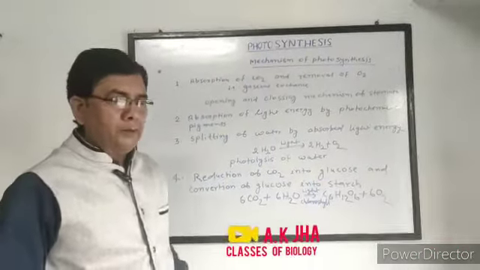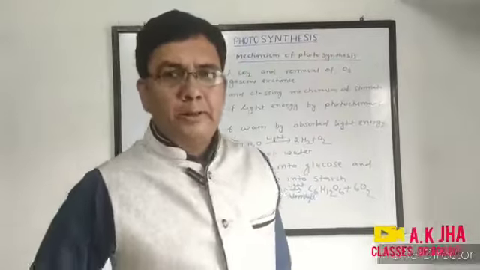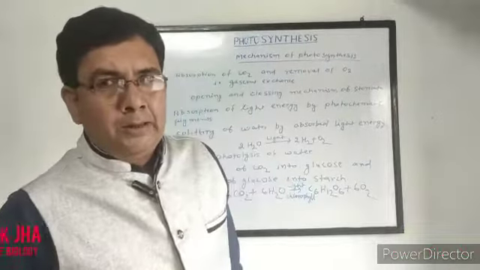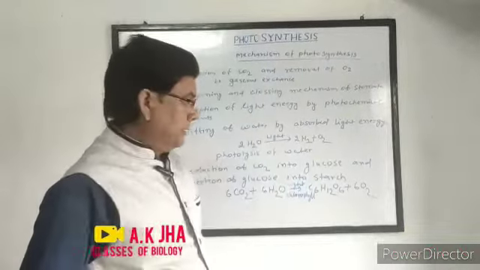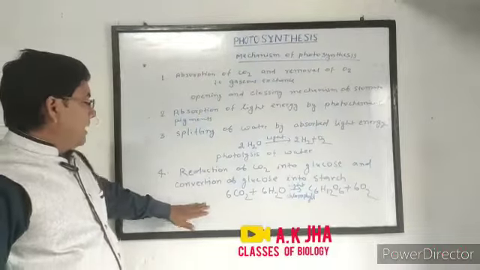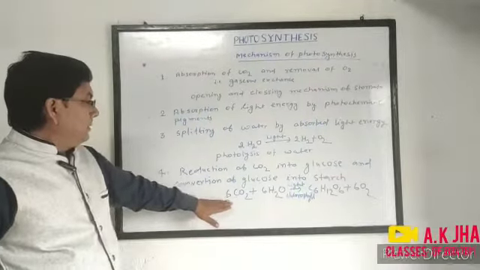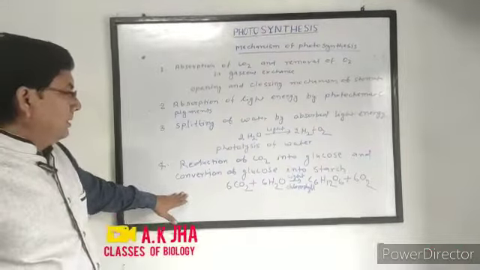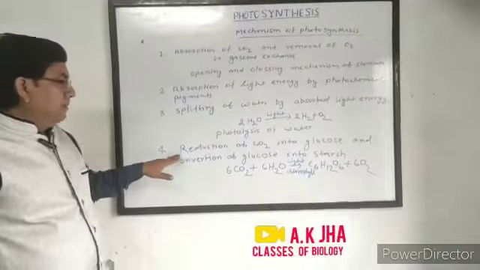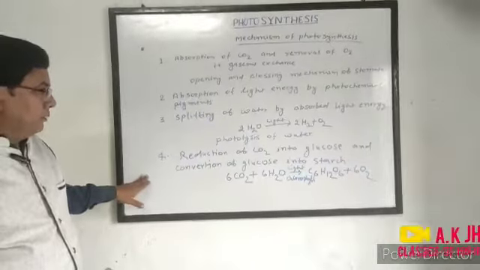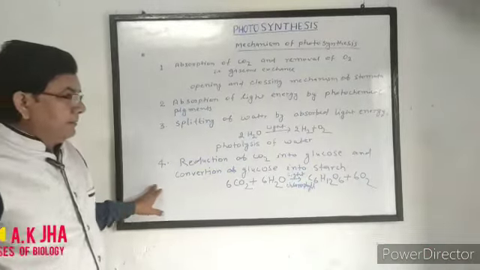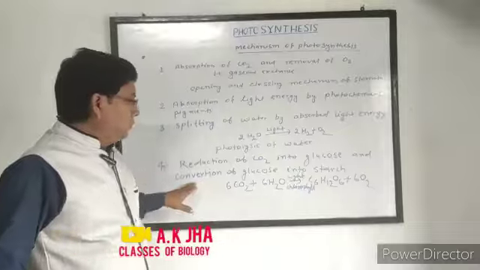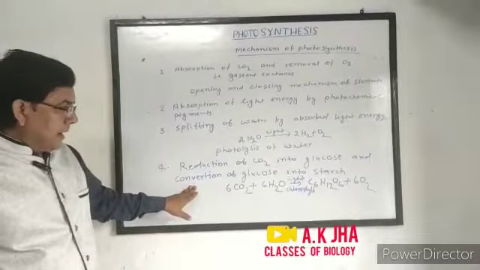And in respect of hydrogen, addition of hydrogen is called reduction, and removal of hydrogen is called oxidation. Here, hydrogen is added to carbon dioxide to form glucose, that is reduction. That means reduction of carbon dioxide into glucose, and then glucose is converted into starch.